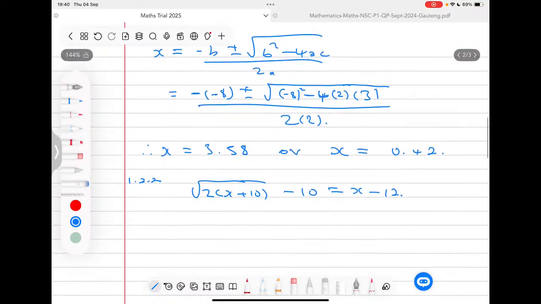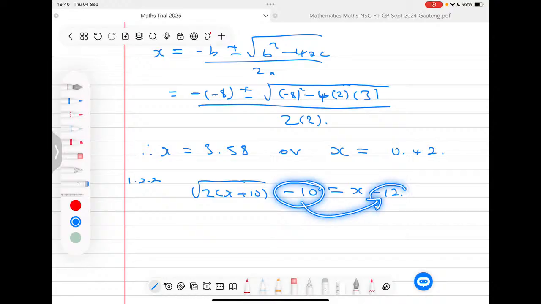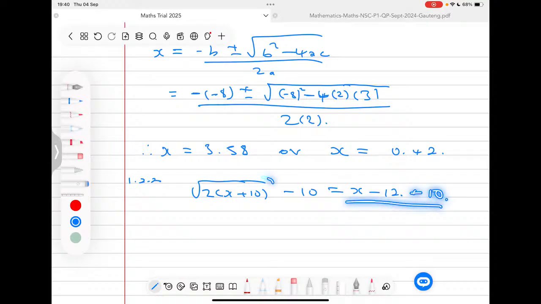So I will say the best way to do this, because squaring something like this can be very difficult, is that I would rather take this and combine it with this one. So put it this side so that I have like terms here. Take the 10 so that I have a plus 10 here, then I'm only left with the square root. Then I can square that alone. It becomes a lot easier when it's like that.